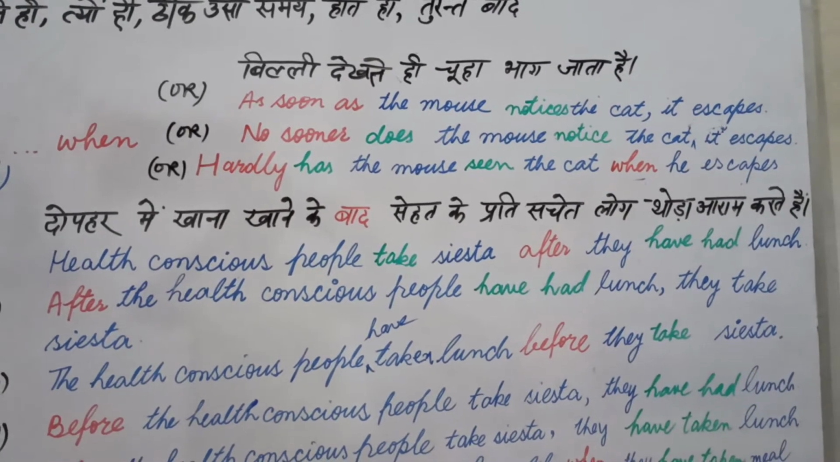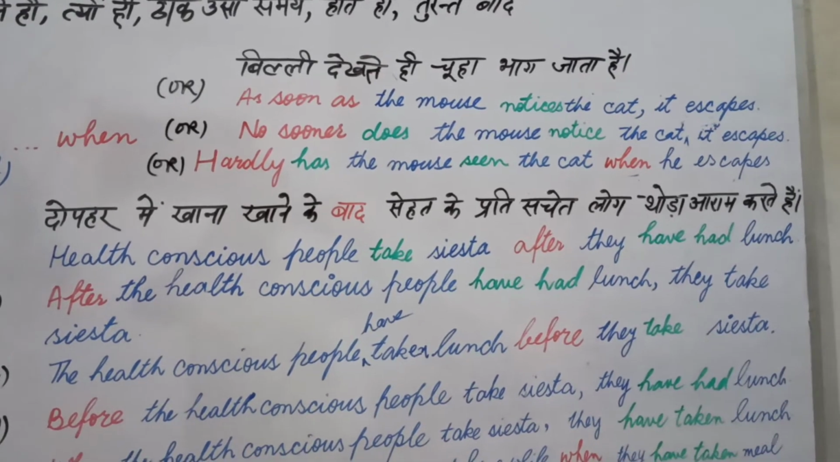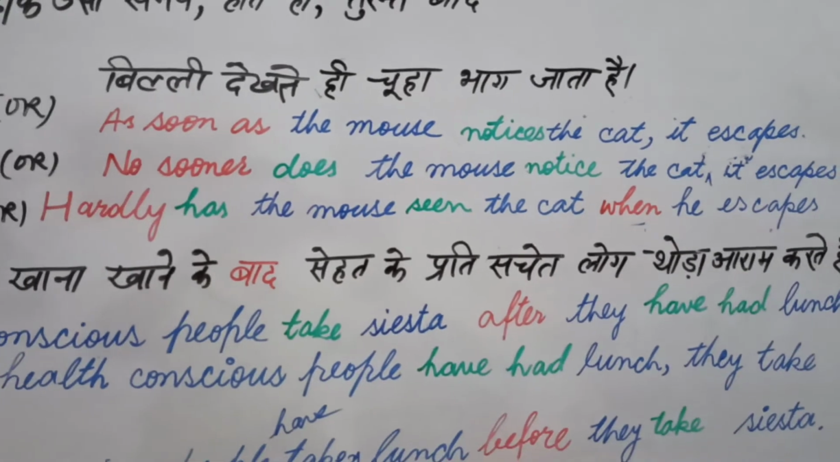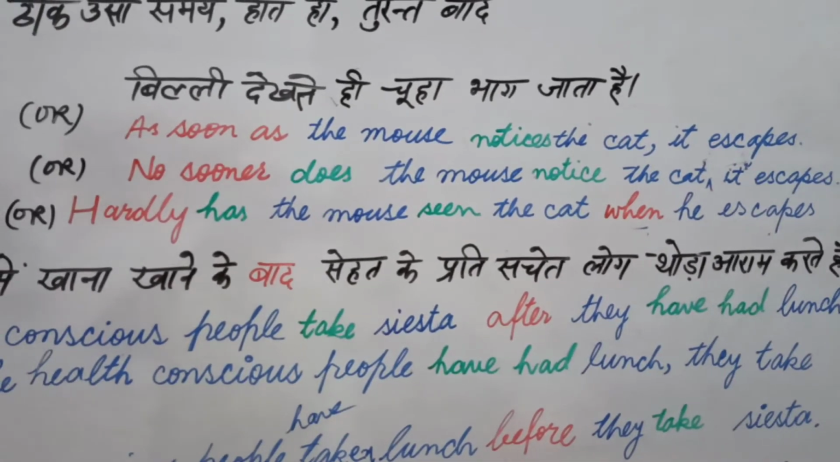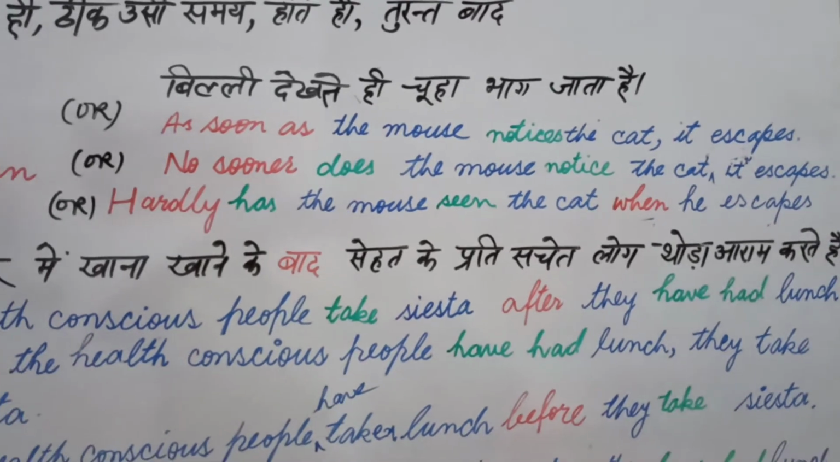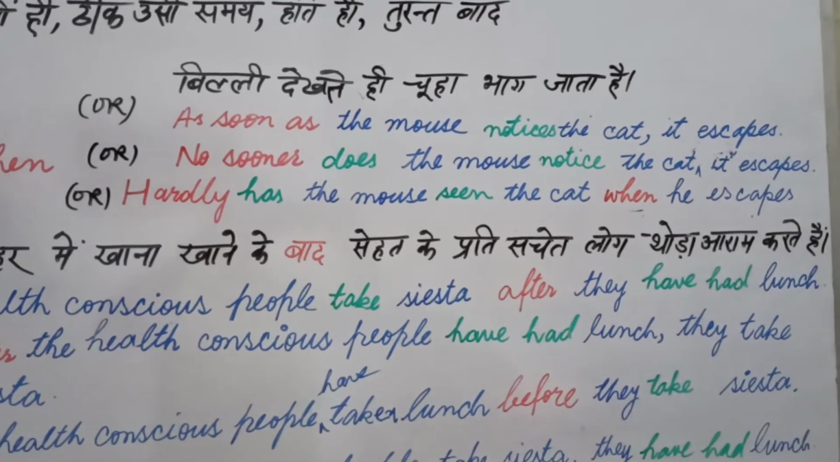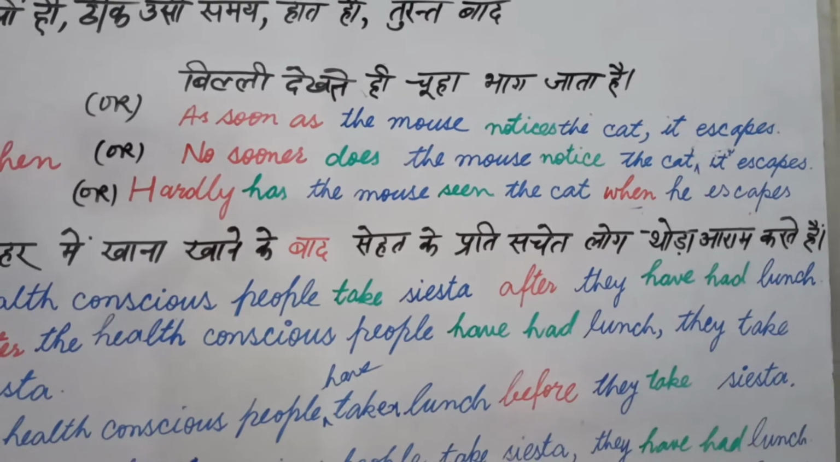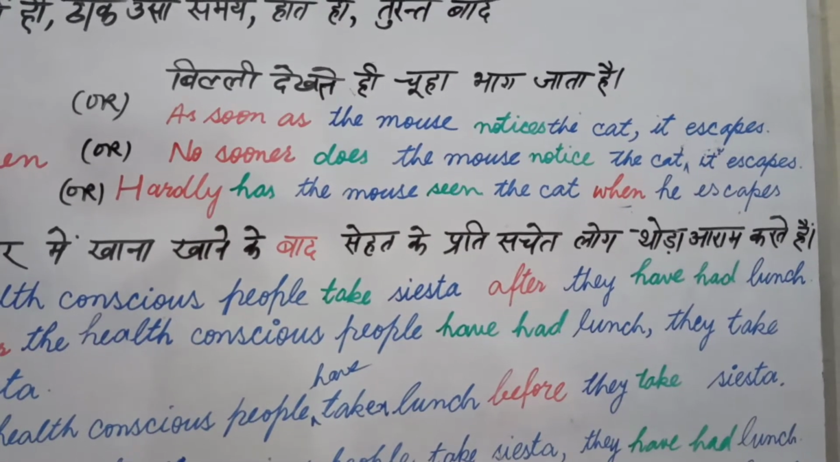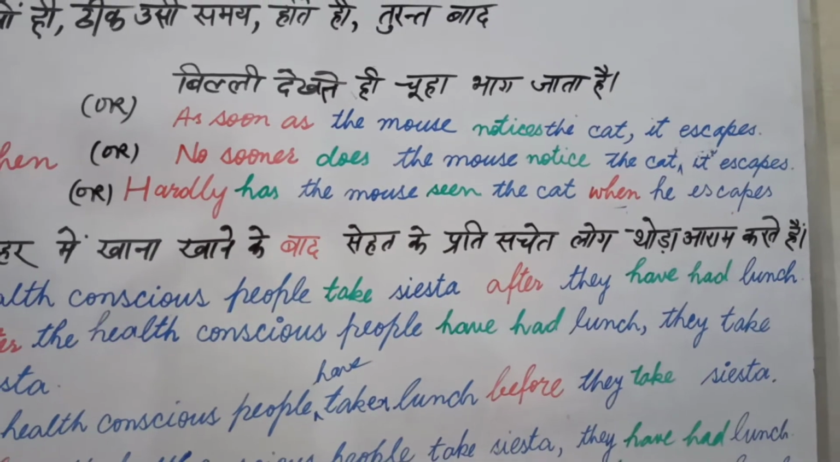As soon as the mouse notices. I use some different words here, students. I have used some different words. Sometimes students use watches, sees. I didn't use such words here. I used as soon as the mouse notices the cat, it escapes. I used escapes, not runs away, because that is very ordinary English.